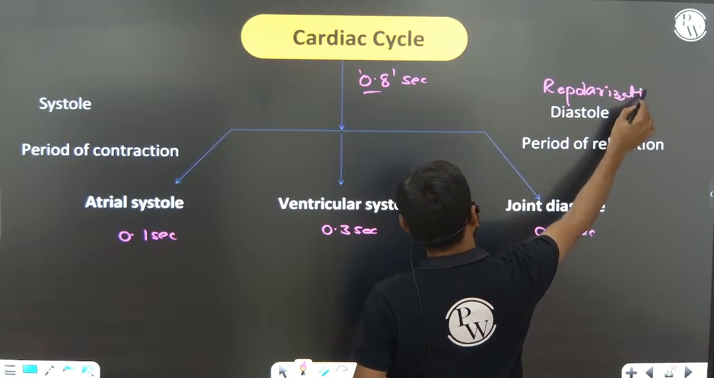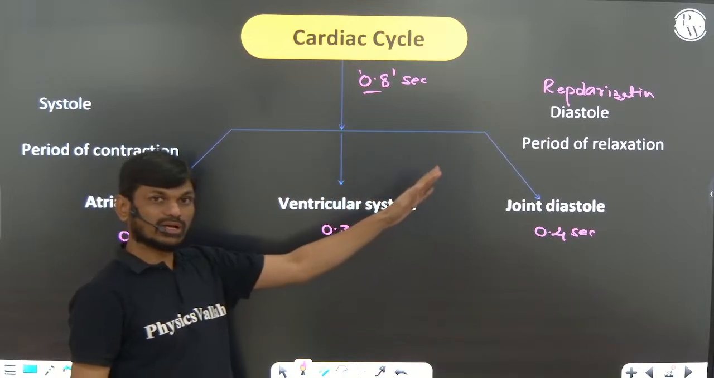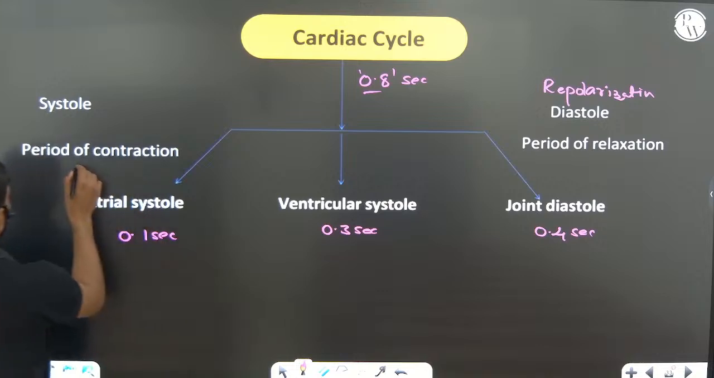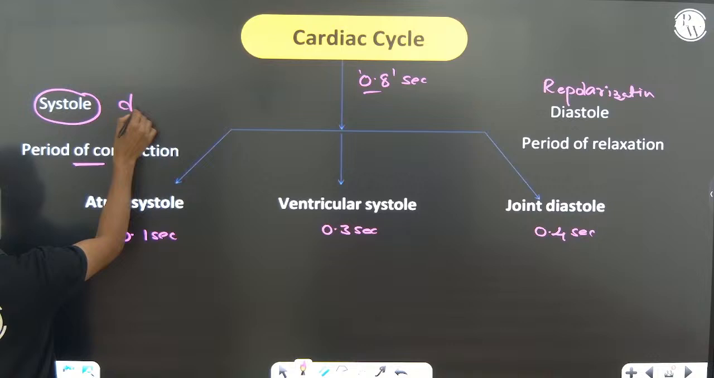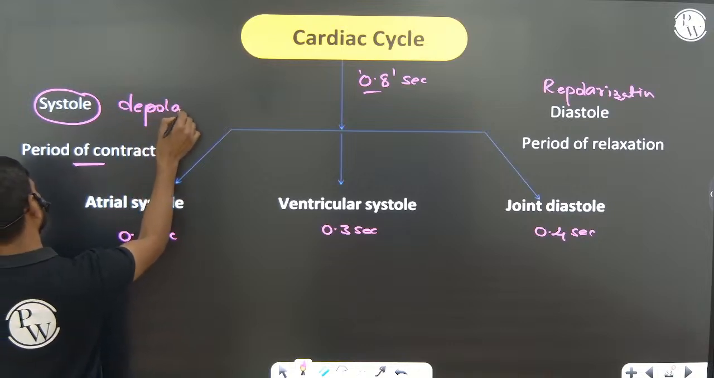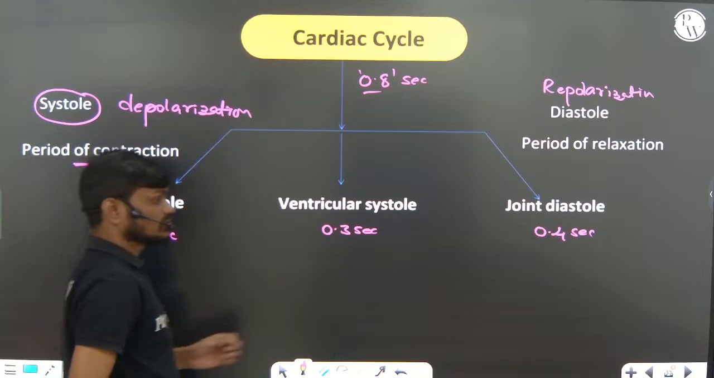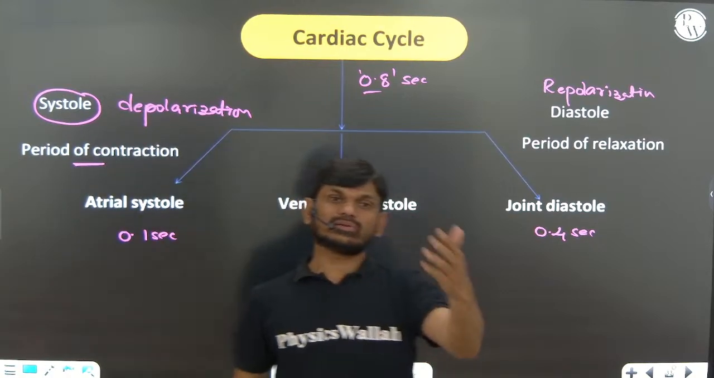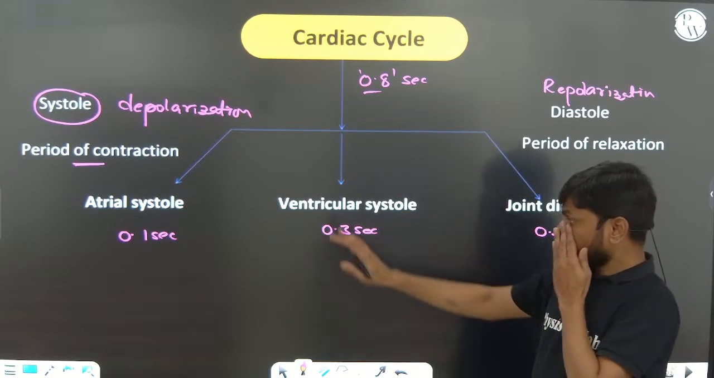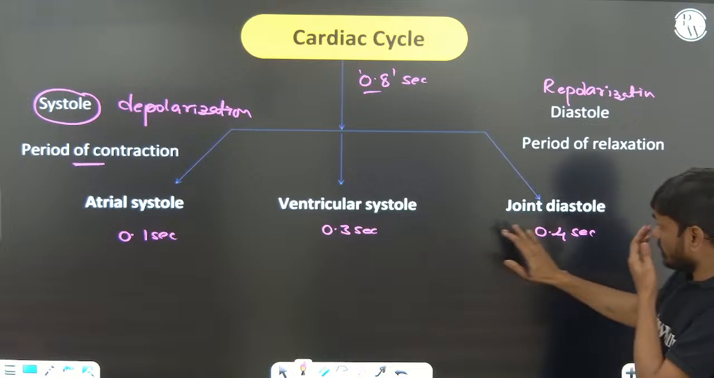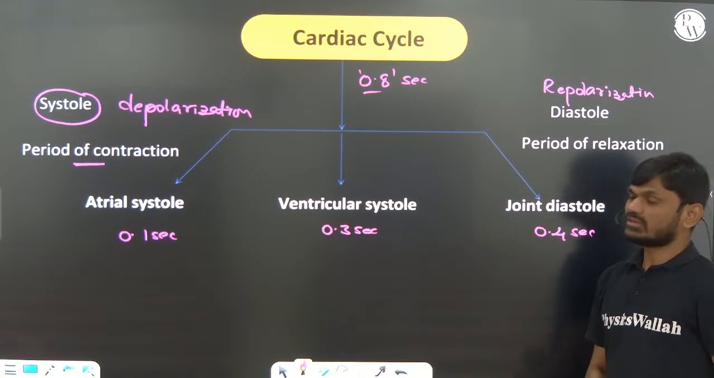Repolarization or relaxation. Relaxation of any chamber we are calling diastole or repolarization. Contraction of any chamber we are calling systole or depolarization. So sometimes some books say depolarization leads to atrial systole. That is also right. Okay. So atrial systole, ventricular systole, joint diastole. So these are the events that take place in the cardiac cycle.